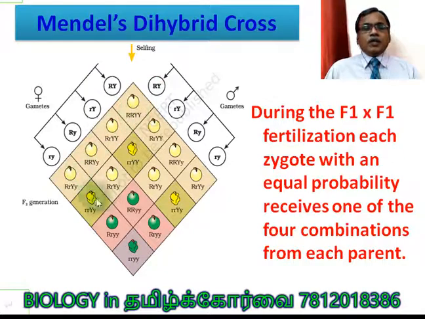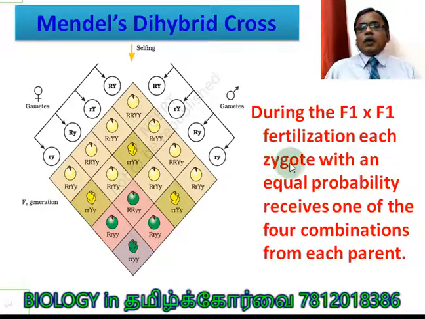In this random fertilization, now we are getting 16 boxes. Of the 16 boxes, you see these 9 boxes, like a triangle. Phenotypically, they are round and yellow. And these 3 boxes, again one triangle, you can see the color. One character dominant, another character recessive. And these 3 boxes, the second character is dominant, the first character is recessive. Here, both characters are recessive. So we are getting the ratio 9:3:3:1.